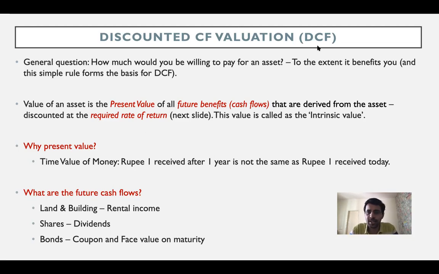Now, the obvious answer to that is you're buying an asset because you expect certain benefits to accrue to you after purchasing the asset, right? For example, let's say you're superstitious and you also see a haunted house. Now, if you buy that haunted house, one, you won't be able to find any tenant because nobody would be willing to stay in that house. Two, you wouldn't be able to sell that asset to anybody because, again, you're not going to find any buyer. And three, since you are superstitious, you're probably not even going to stay in the house, right? So the future benefit that you're going to get out of buying that haunted house is actually nothing.